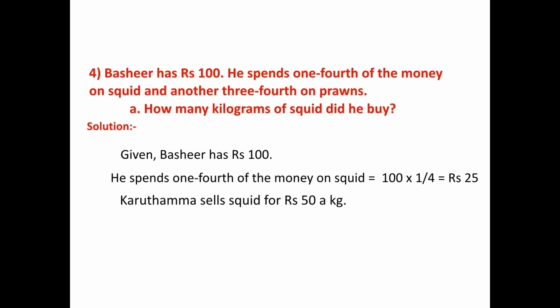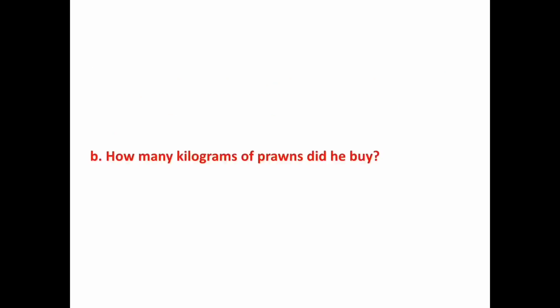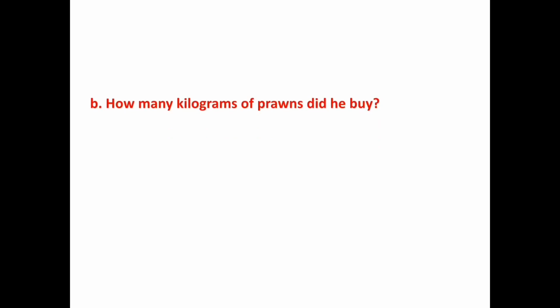Karuthamma sells squid for 50 rupees a kg. Rupees 50 gives 1 kg of squid. So, 1 rupee gives 1 by 50 kg of squid. Hence, 25 rupees gives 1 by 50 into 25 kg, is equal to 25 by 50, is equal to half kg of squid. How many kilograms of prawns did he buy?